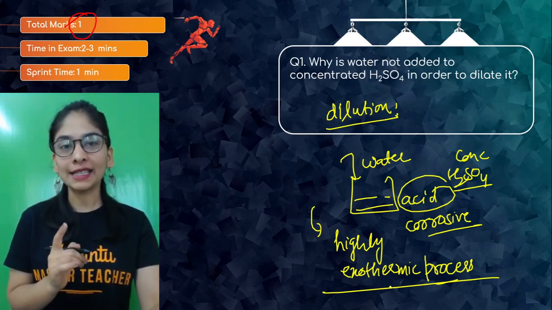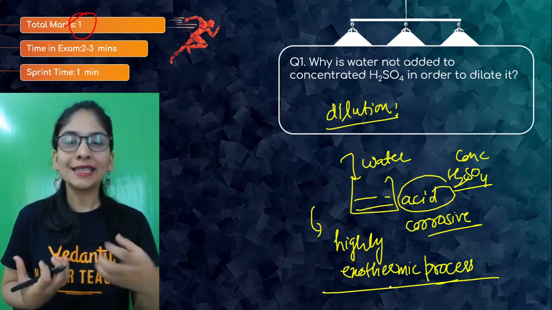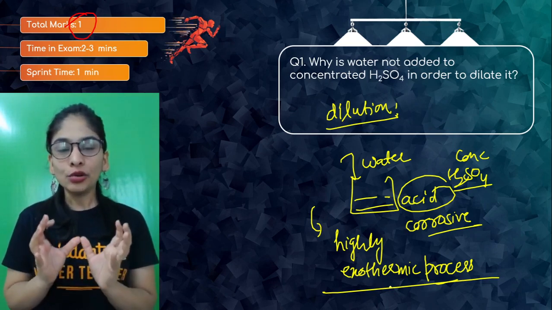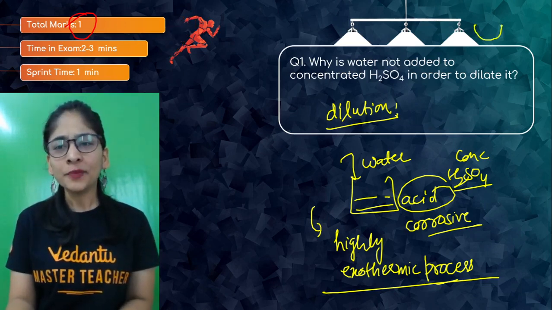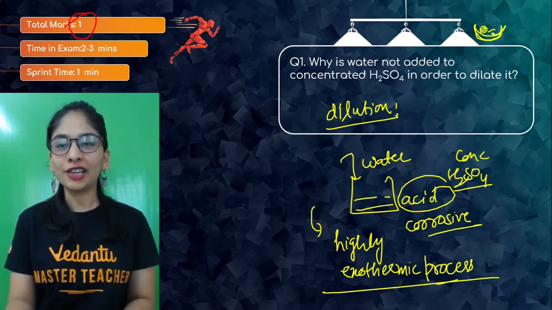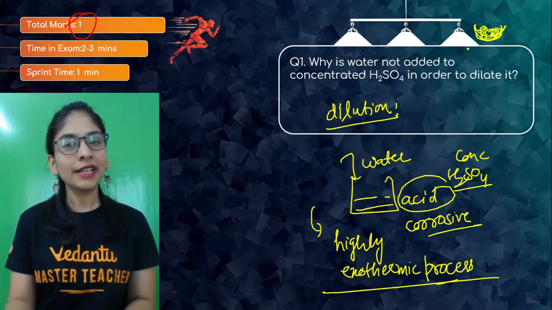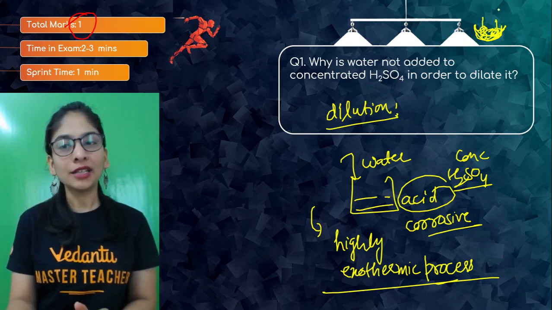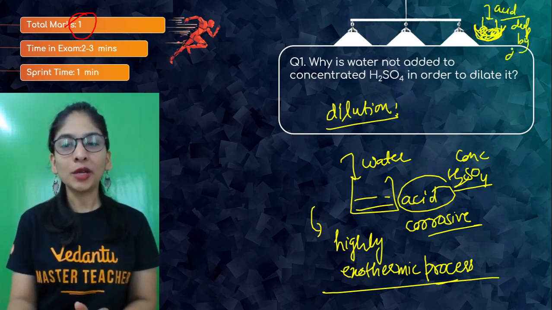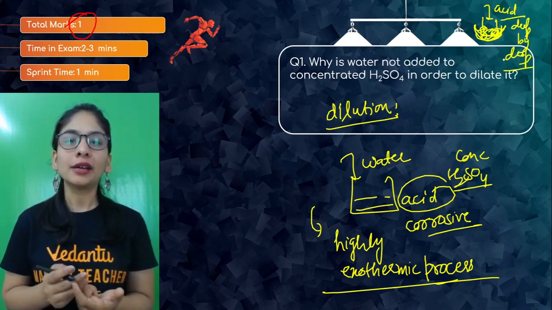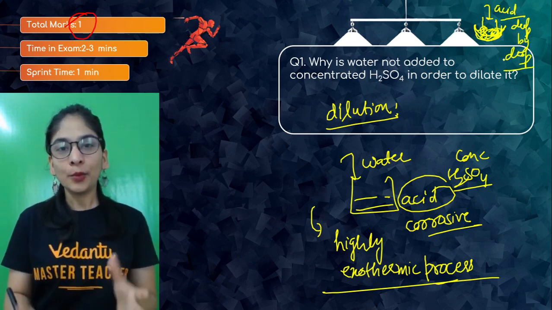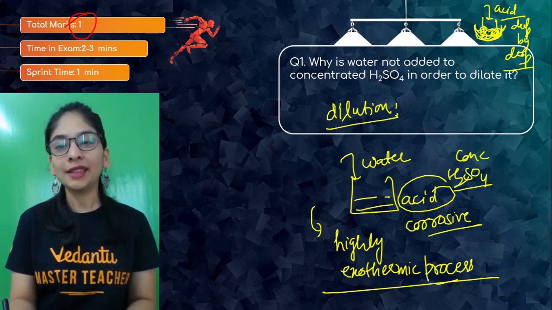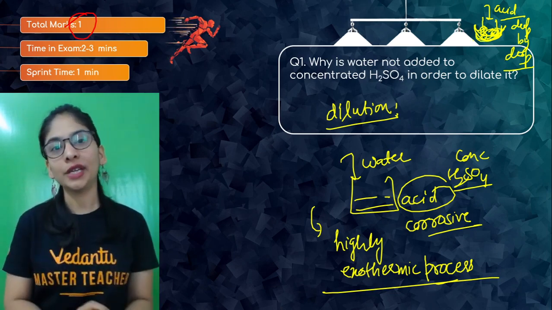There's one more suggestion I'll give, because working in laboratories gave me that experience. You can also take an ice bath. What's that? You'll get copper containers in the laboratory, and you can easily get crushed ice there as well. So take crushed ice, put your beaker with water in it, and then put the acid in drop by drop. By this method, as it's an exothermic process, the heat release will not harm anyone, because the ice can absorb the heat.